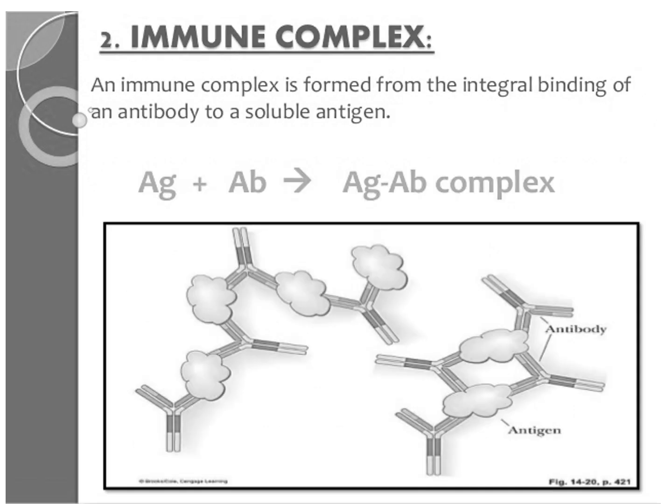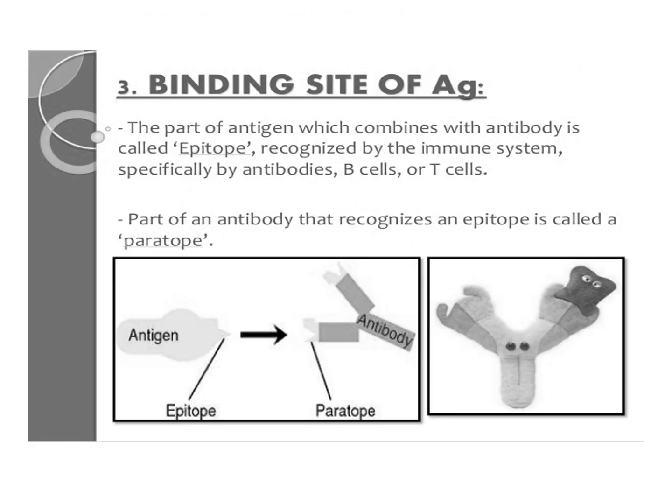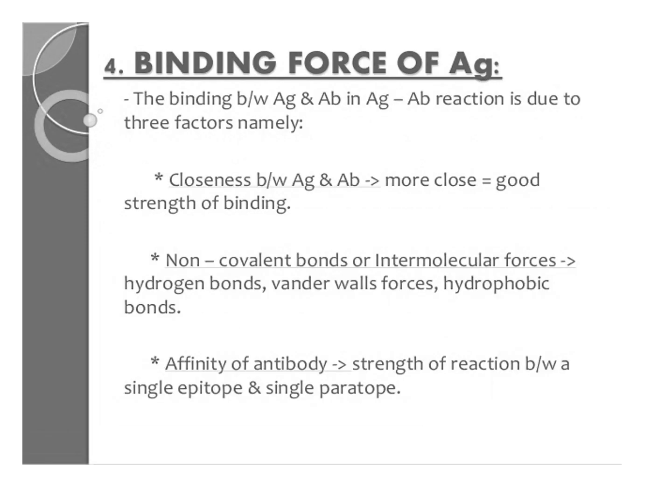So here you can find an immune complex, that is the integral binding of an antibody to a soluble antigen. As a result, we have an antigen-antibody complex. We have a binding site of antigen. The part of the antigen which combines with the antibody is called the epitope, that is being recognized by the immune system, specifically by antibodies, B cells and T cells. The part of the antibody which recognizes an epitope is called a paratope.